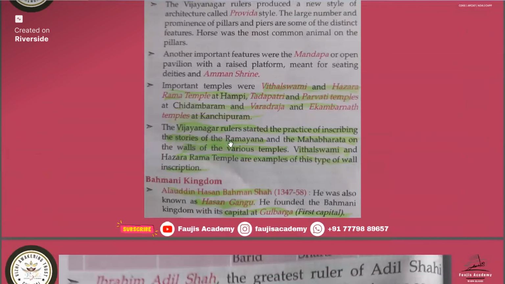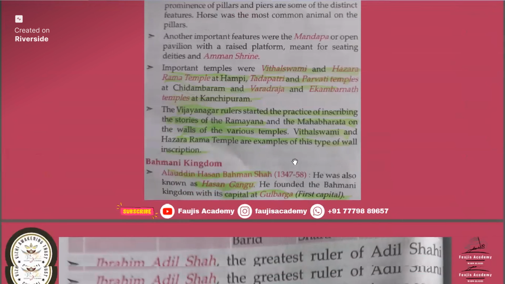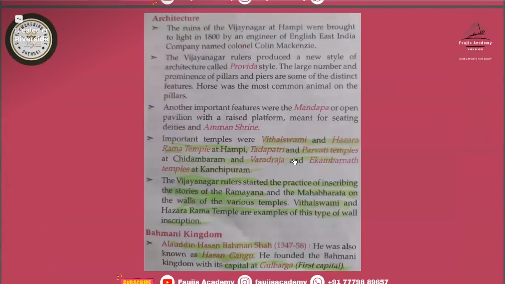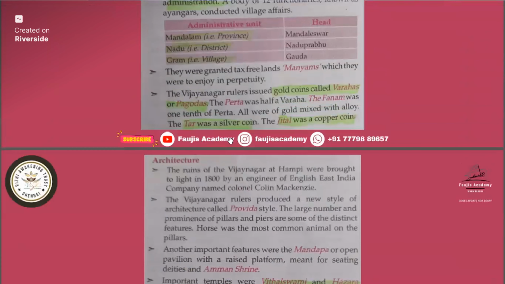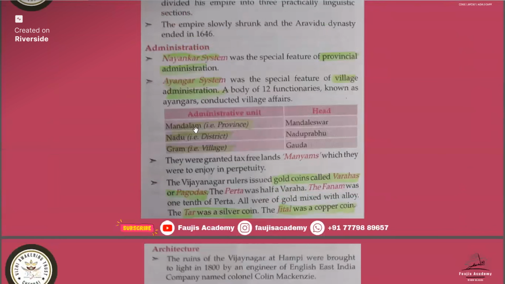Okay, we'll stop here. Tomorrow when we come, we'll start with the Bahmani kingdom. All your slides are there. And about Sikandar Lodi, we missed some points, so I'll send one or two pages in the group. Study from that, and study all the four poets' names, then architecture, and all these particular names, because they might ask that the district was known as Nadu. So study all this.